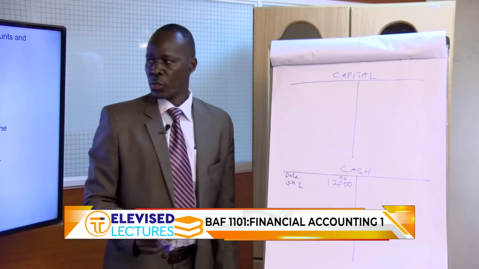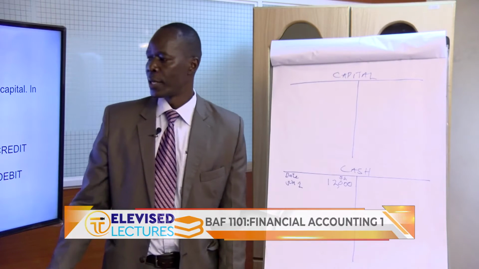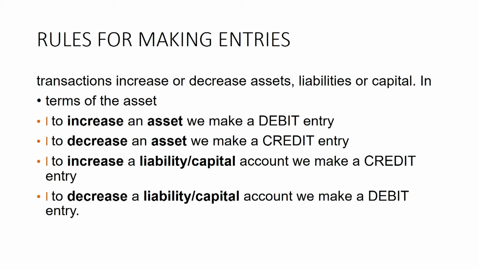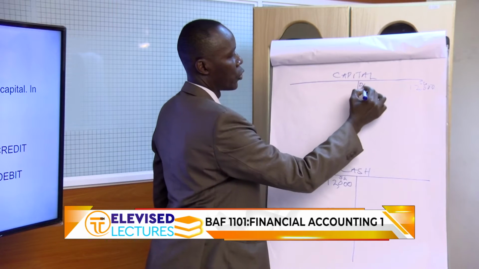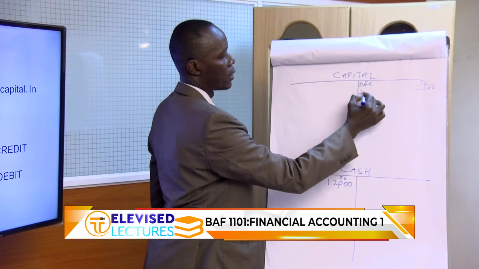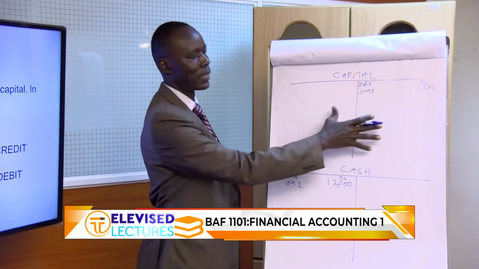If you remember those rules, let's just go back to them. If there is an increase in capital, we credit. So there is an increase in capital, 12,000. So we need to credit. That is 12,000 here. Show the currency also. Show the date. That is June 1st. So this is double entry, which is now complete.